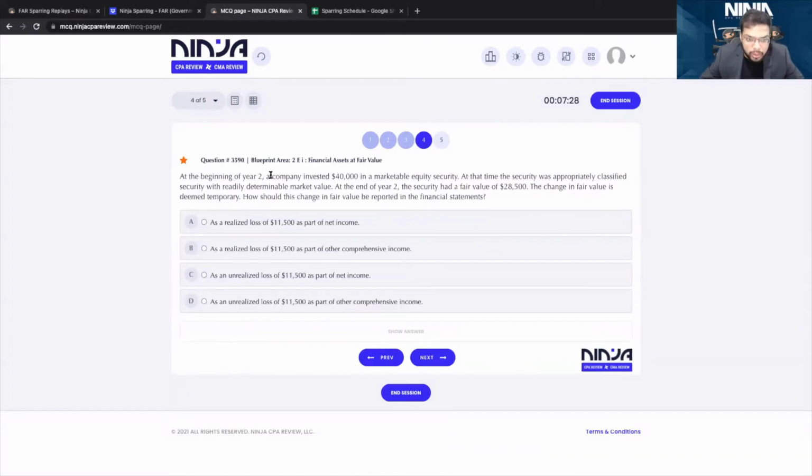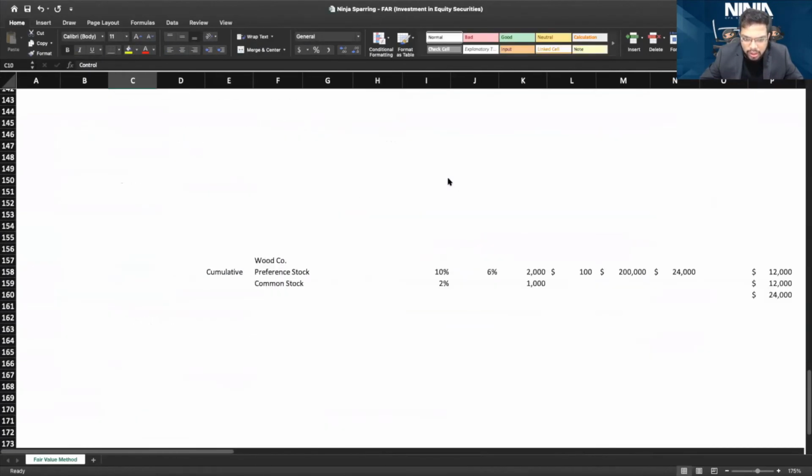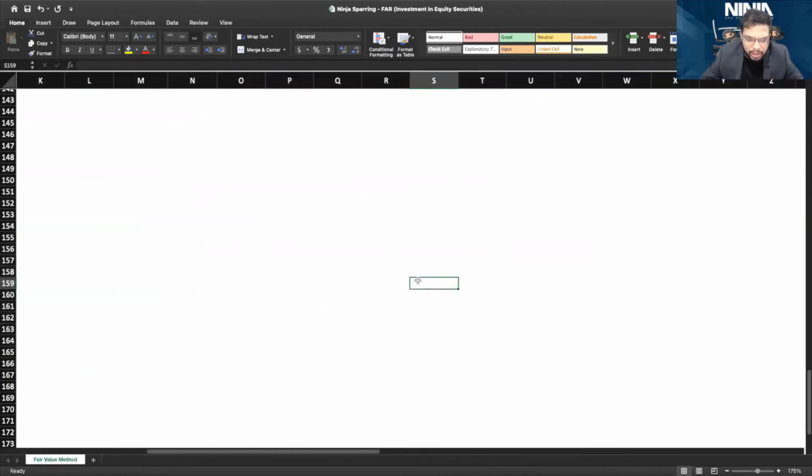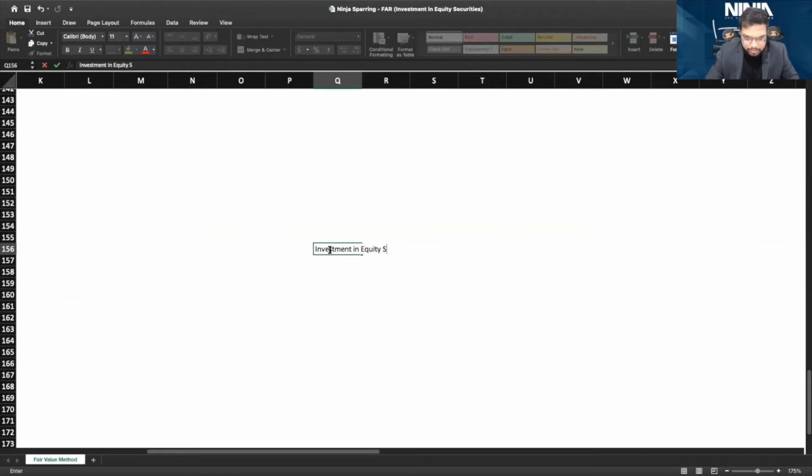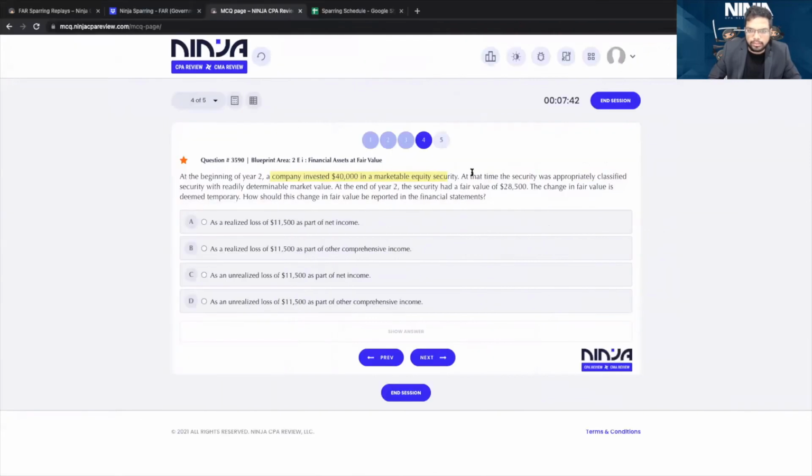At the beginning of year two, a company invested 40,000 in a marketable equity security. So if you invest 40,000 in a marketable equity security, the journal entry would be investment in equity security to cash, $40,000. At the time, the security had a readily determinable market value, and the security had a fair value of 28,500. The change is temporary. How should this change be reported?